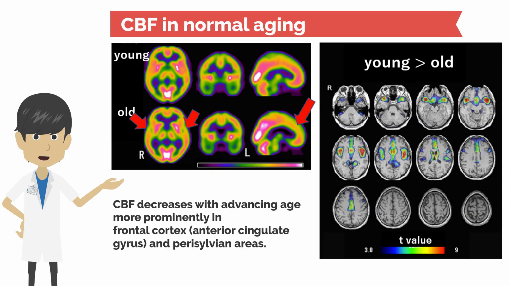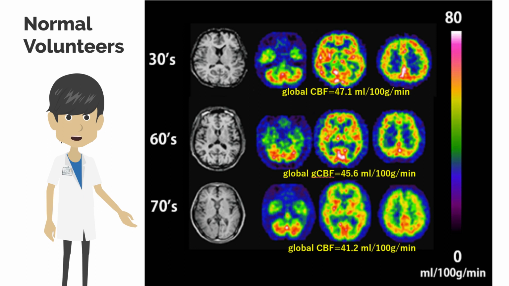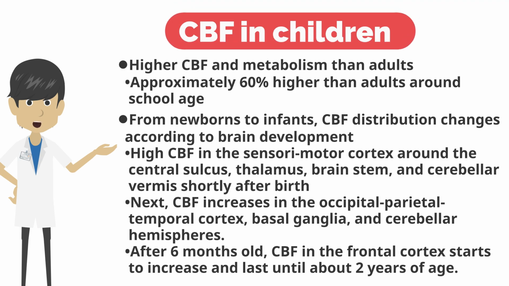Changes in cerebral blood flow with normal aging. Comparing younger and older adults shows that blood flow is reduced in the frontal lobes, particularly in the anterior cingulate gyrus and perisylvian cortex, in the elderly. The statistical analysis on the right side clearly shows the extent of this decline. Global cerebral blood flow also shows a mild decrease with age. The age-related decrease in blood flow is more pronounced in the cerebrum than in the cerebellum. Children show higher cerebral blood flow and metabolism than adults. The highest cerebral blood flow is seen in school-age children, which is about 60% higher than in adults.